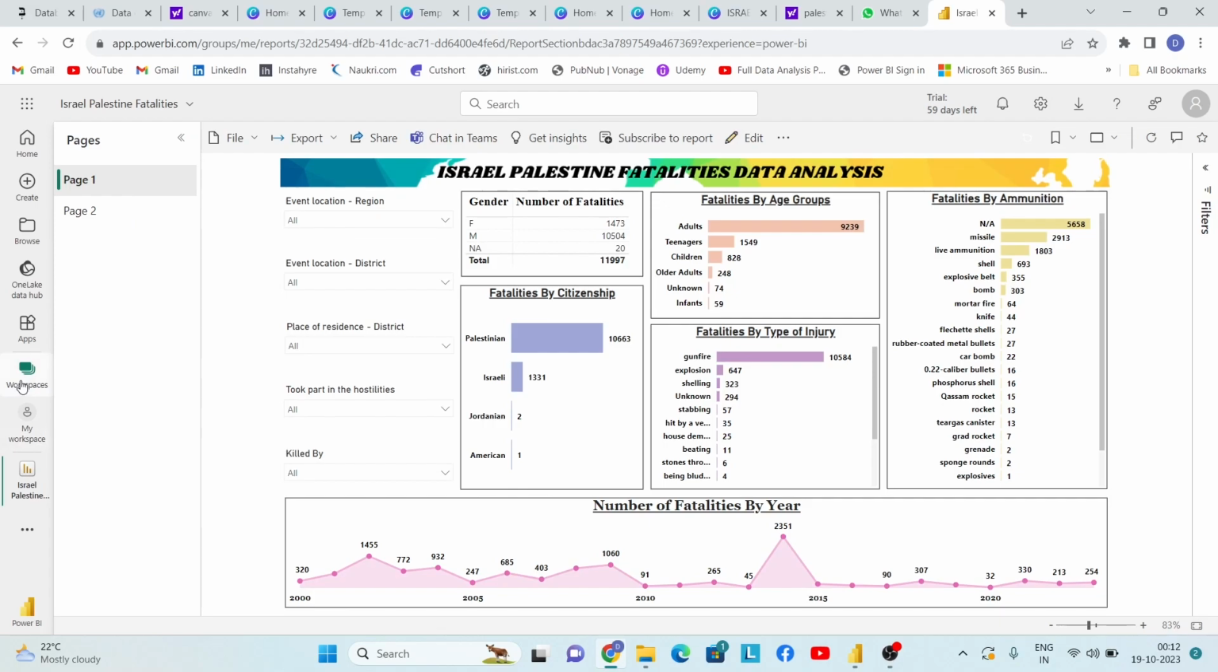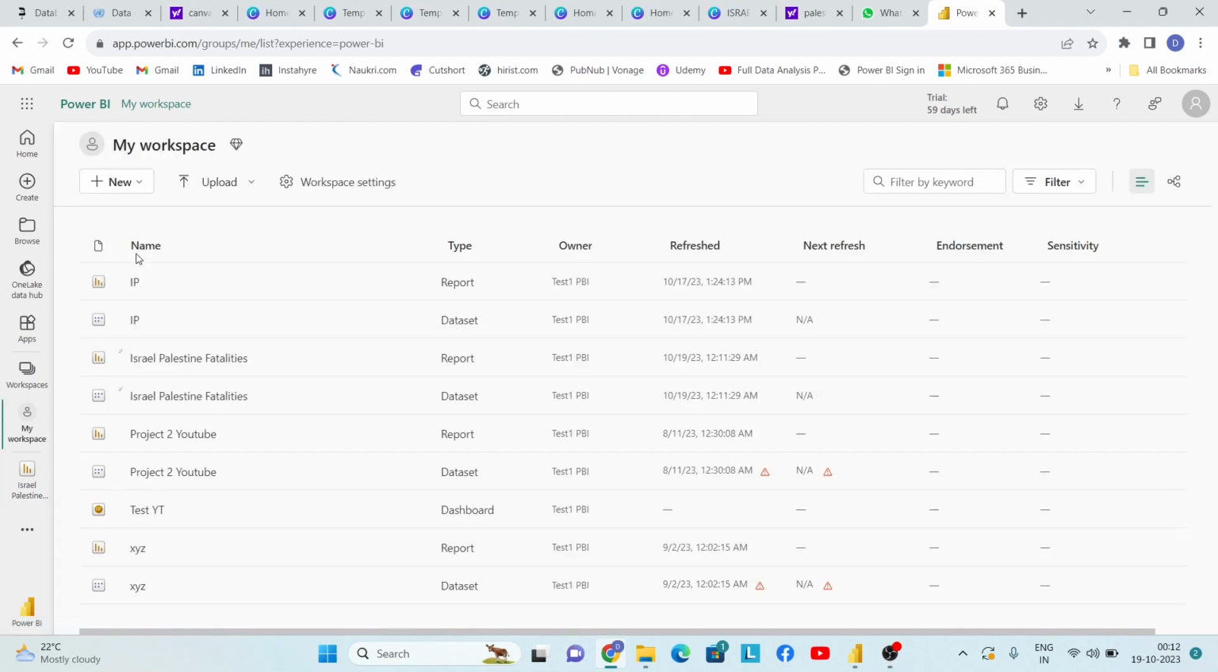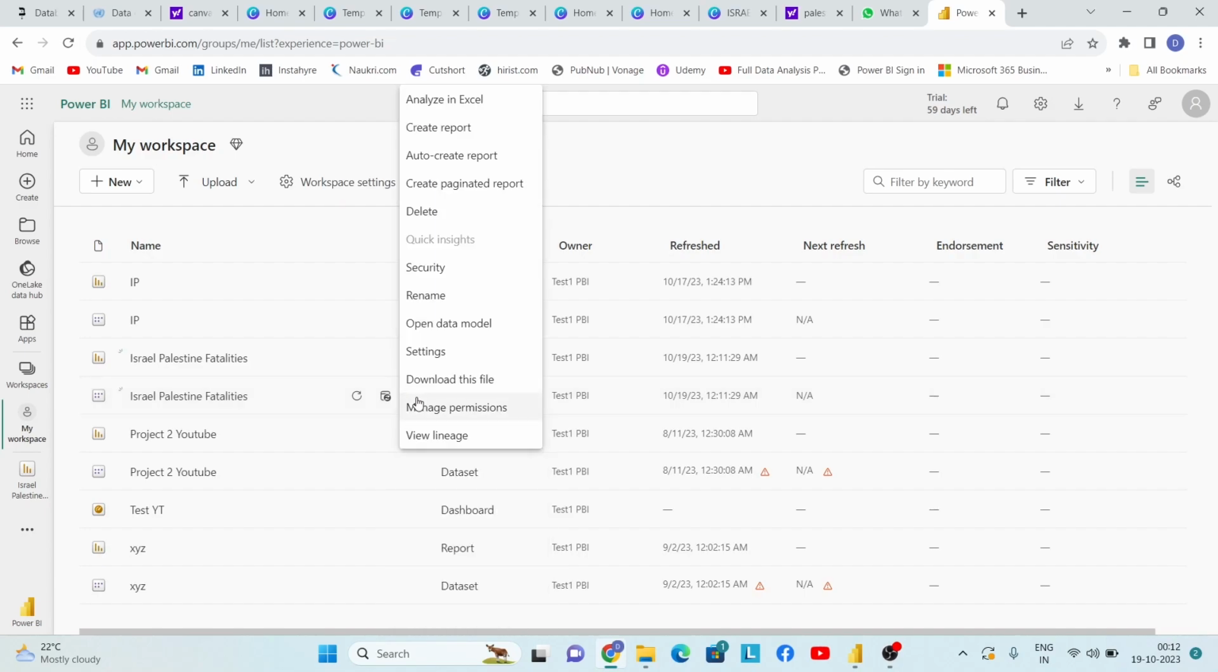Now let's click on workspaces, and we have our report in my workspace. So I'll simply click on my workspace, and the report that we published is this report, Israel Palestine fatalities, and this is the data set that we have. In this data set, I will click on the 3 ellipses, and then I will click on security.